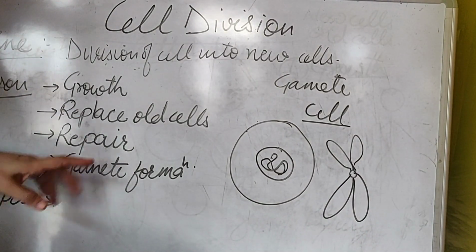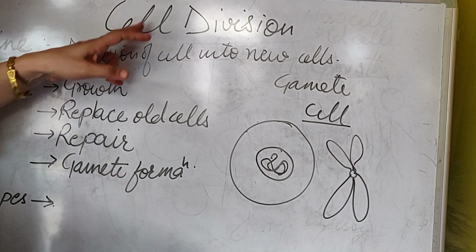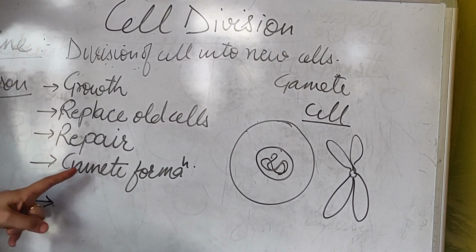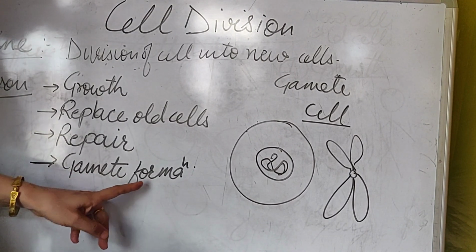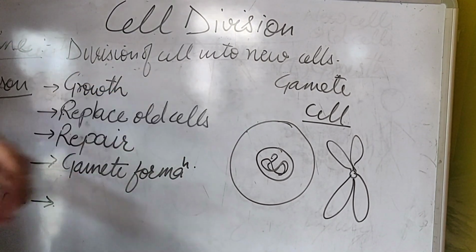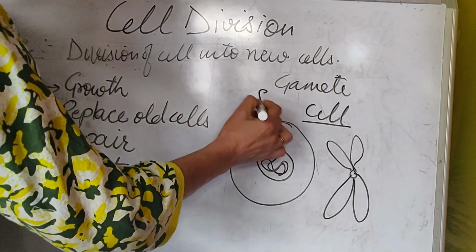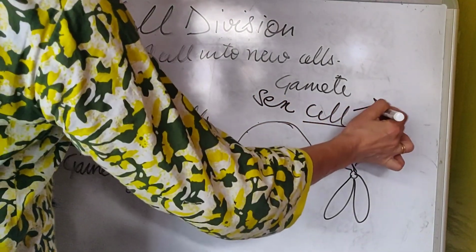The third reason for which cell division is required is gamete formation. Gametes are cells which are called sex cells, or egg and sperm.